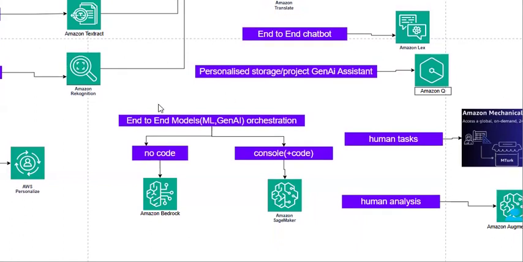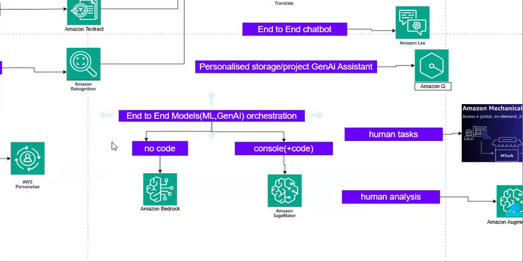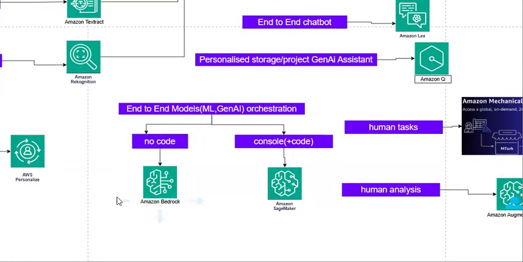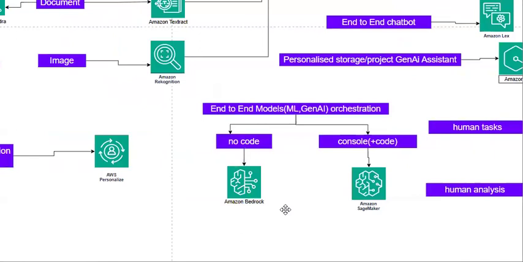Then for managing or orchestrating your model end to end without using code, directly from the console only, you can choose Bedrock. It provides you all those facilities. If you are expecting more than this, where you can code and create your model, manage your model, and do anything like inferencing, all of those you can do by using the SageMaker service.